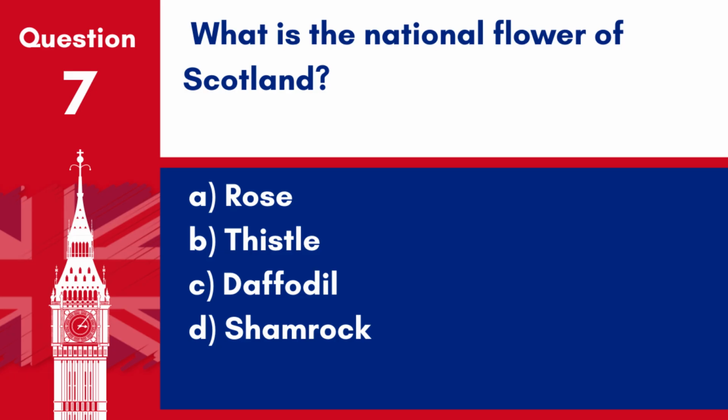Question 7. What is the national flower of Scotland? A. Rose. B. Thistle. C. Daffodil. D. Shamrock. Answer: B. Thistle. The national flower of Scotland is the thistle.